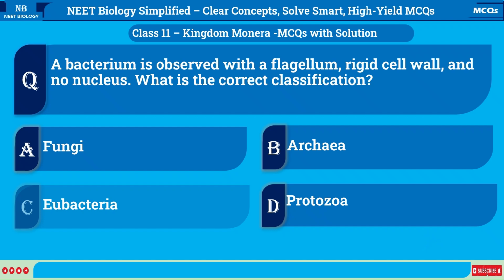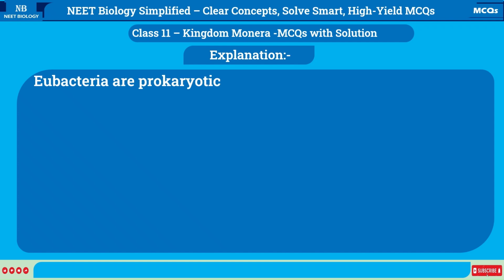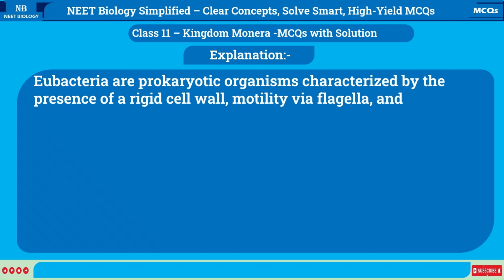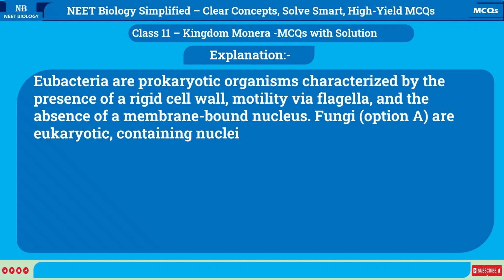Correct answer is C. Eubacteria. Explanation: Eubacteria are prokaryotic organisms characterized by the presence of a rigid cell wall, motility via flagella, and the absence of a membrane-bound nucleus. Fungi, option A, are eukaryotic, containing nuclei.